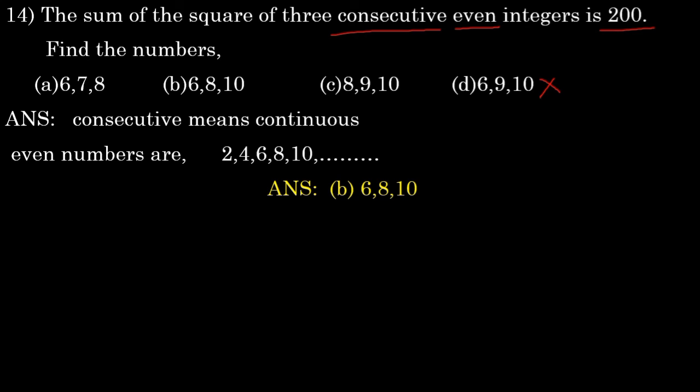But we can go directly. You can also check each option. That means 6 square plus 7 square plus 8 square. If you get 200 it's the correct one. If not, you need to go to option B. Like that you need to go. Instead of that, if they mention even integers, it means even numbers only. So among these options, only one option is like that, that is option B. So directly we can write option B is the correct one.